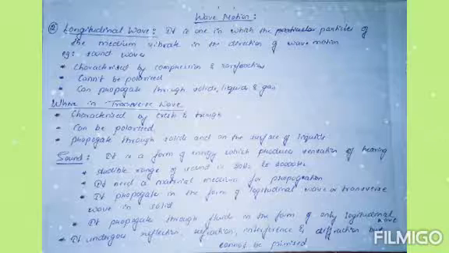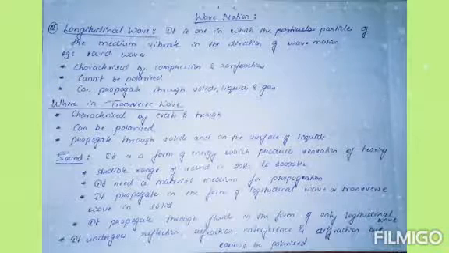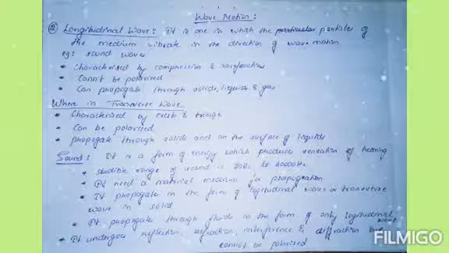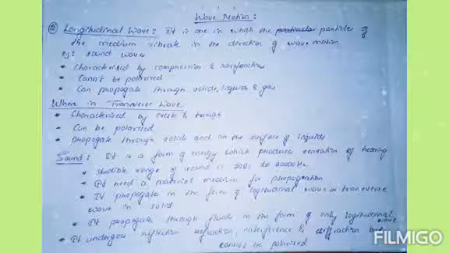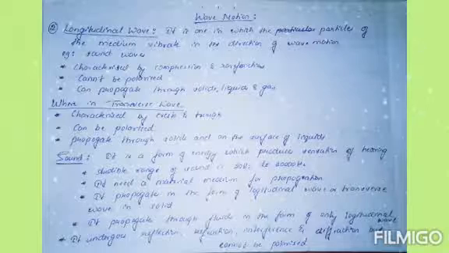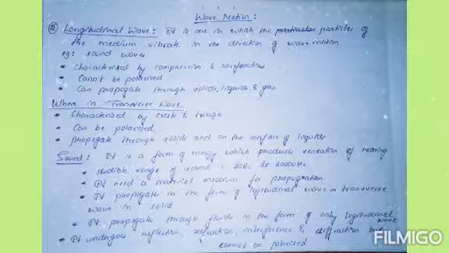So that is what is called a transverse wave. The second one is the longitudinal wave, where the particles move or vibrate in the direction of the wave motion. It is the one in which the particles of a medium vibrate in the direction of the wave motion, for example sound waves.